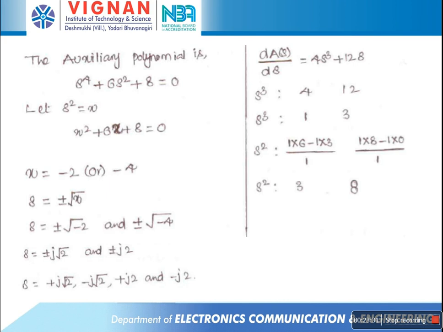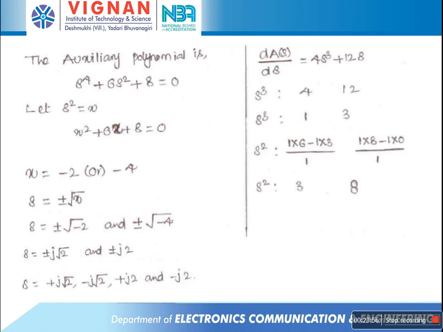But s square is equal to x, so s is equal to plus or minus under root of x. What are the x values? Minus 2 and minus 4. Therefore s is equal to plus or minus under root of minus 2 and plus or minus under root of minus 4. j square value is minus 1, so minus 1 is replaced by j square. Therefore s is equal to plus or minus j root 2 and plus or minus j 2.